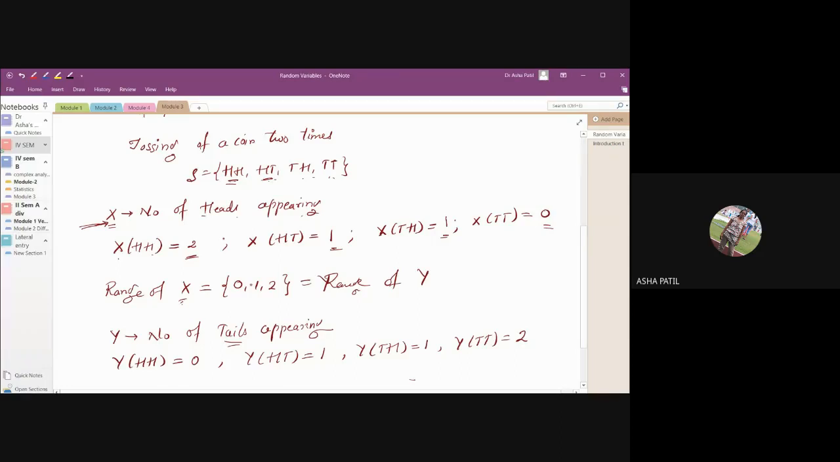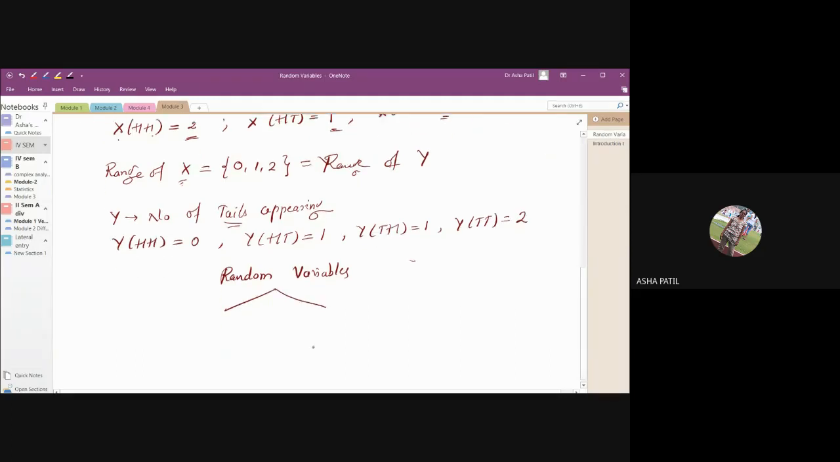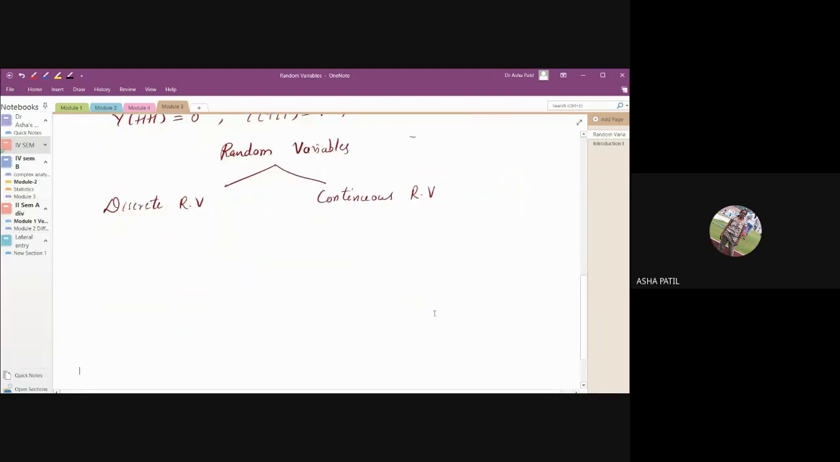Okay. Next, now, in these random variables, there are two types. The random variables are of two types. One is the discrete random variable. The other one is the continuous random variable. Now, what is a discrete random variable and what is a continuous random variable?